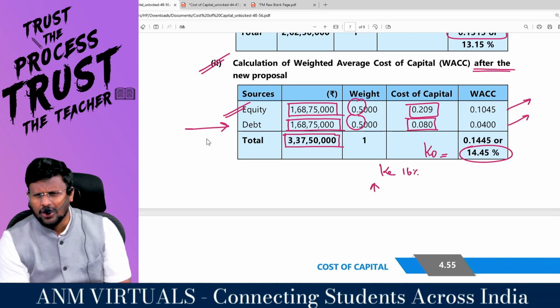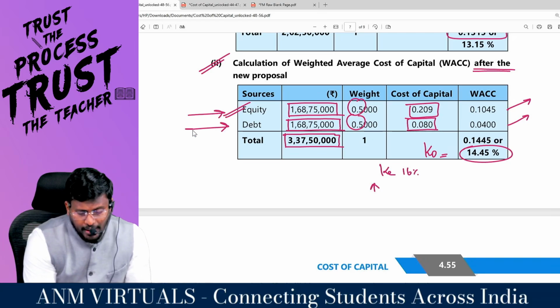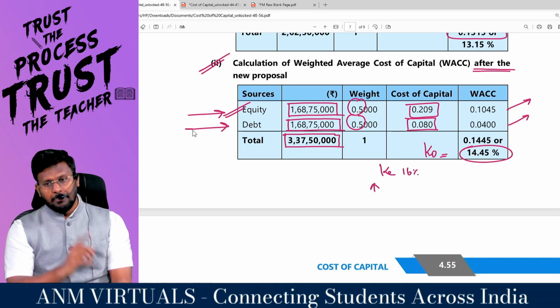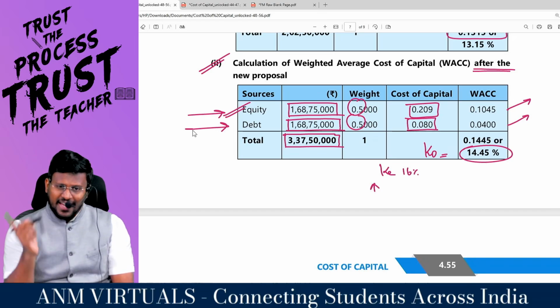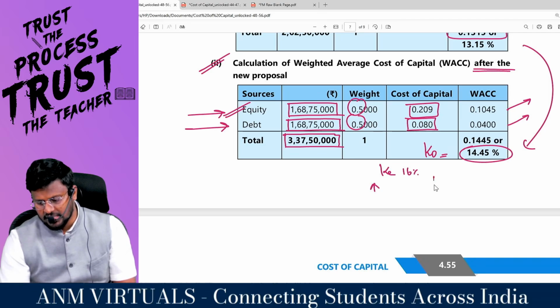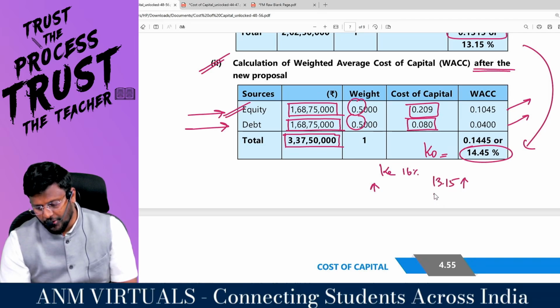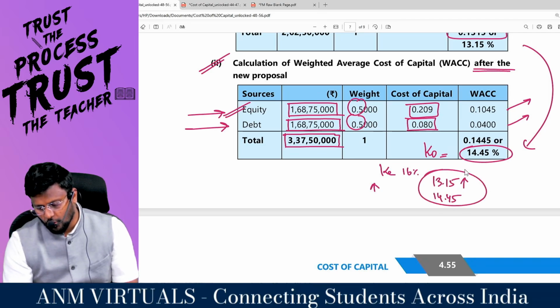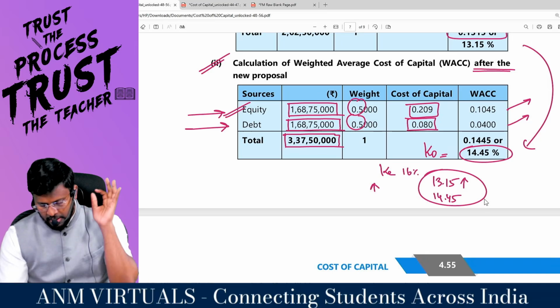But in this question, KD has not reacted. KE has reacted. Because KE increases, automatically KO increased from 13.15% to 14.45%. Comfortable?